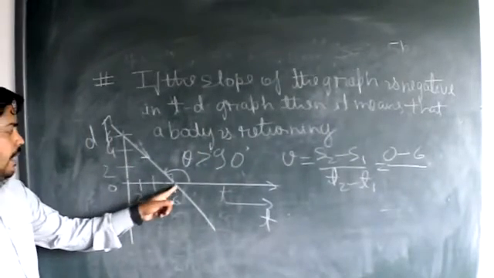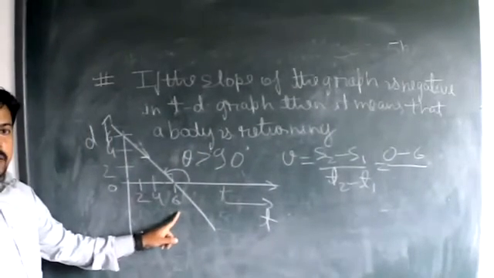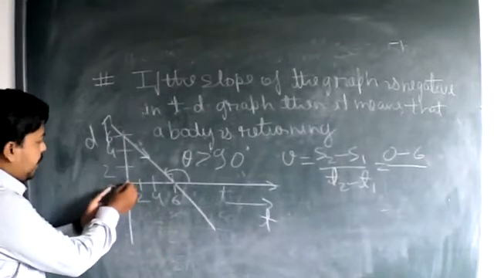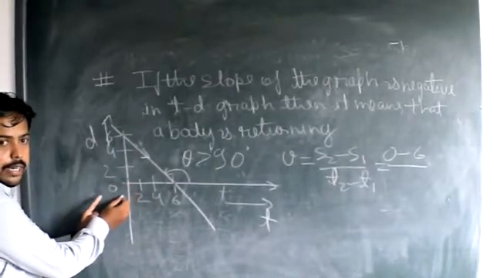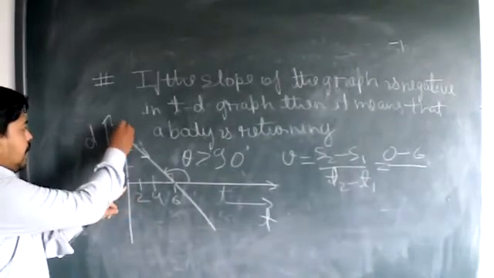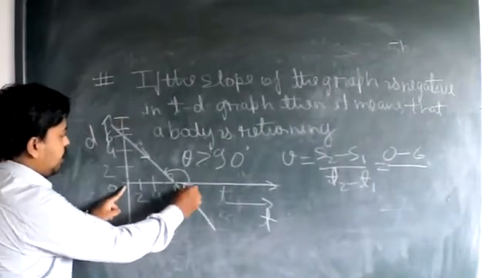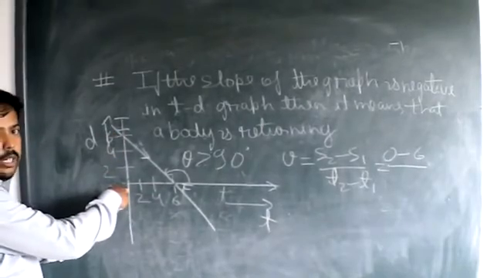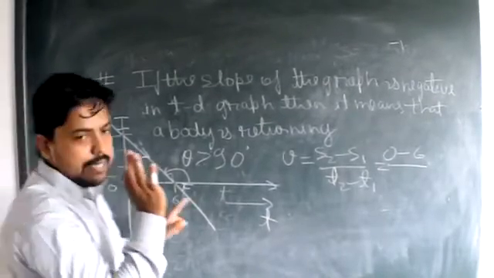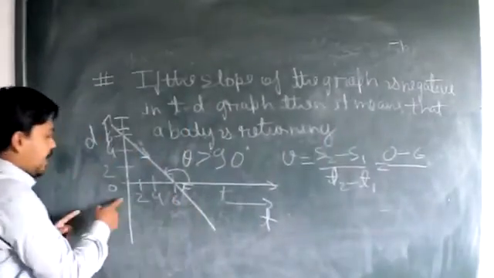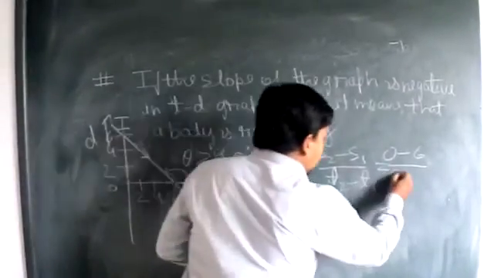What is the final time? Final time is t equals 6 seconds. The body started its journey from t equals 0 seconds, because this is the 0 parameter for time. The initial state of the body is this, the final state of the body is this. So T2 minus T1 means 6 minus 0.